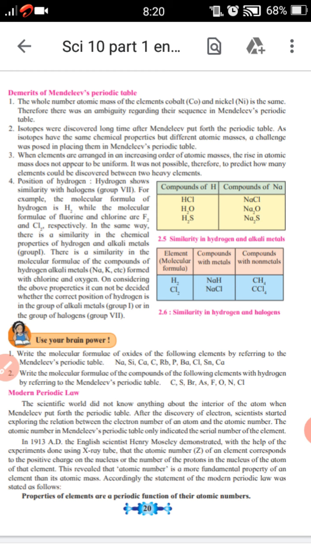Let's see. First one, the whole number atomic mass of the elements cobalt and nickel is the same. Therefore there was an ambiguity regarding their sequence in Mendeleev's periodic table, because the atomic mass of cobalt and nickel is the same. That is why there was an ambiguity, meaning aspashtata.